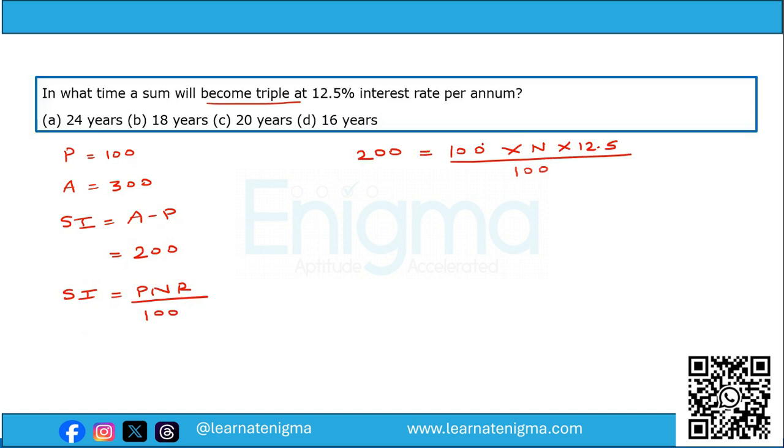Okay, so 100 gets cancelled out. So we want N is equal to 200 upon 12.5. Solving this, we get the answer as 16. So answer will be option D, 16 years.